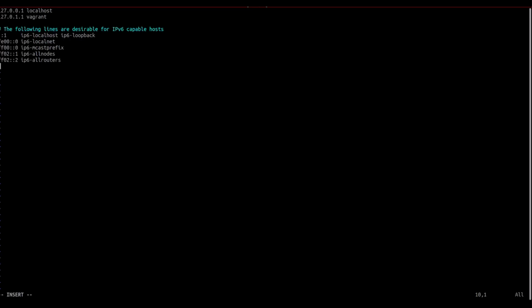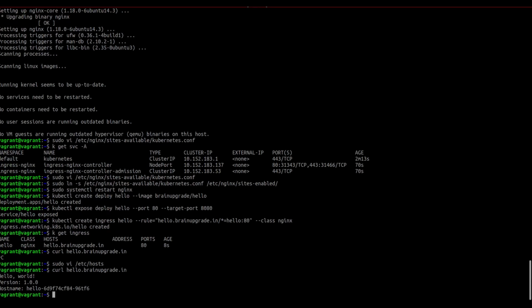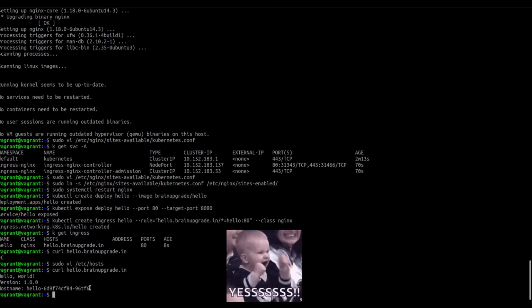Here we need to specify the background host and URL, so that any request for this URL will be routed to this IP. Okay, now we can call this URL and you can see the app is responding to this URL.